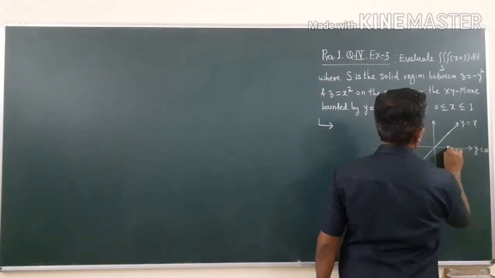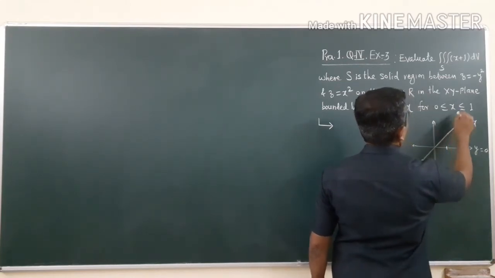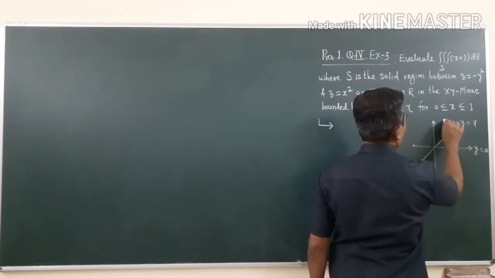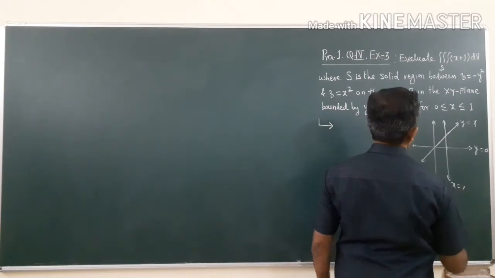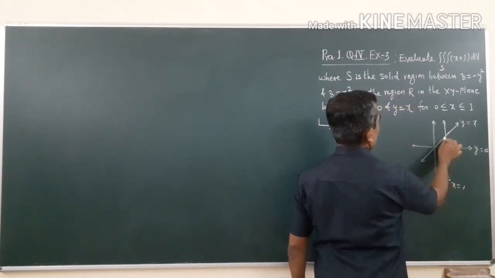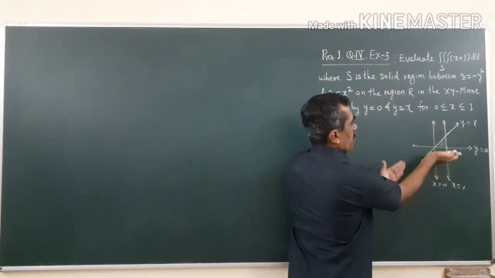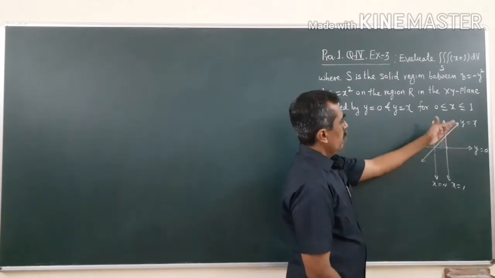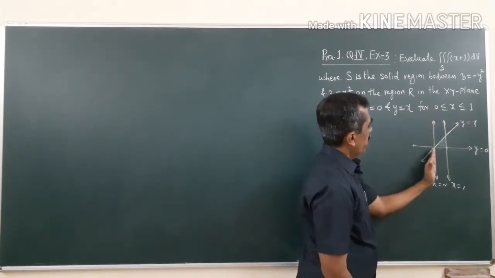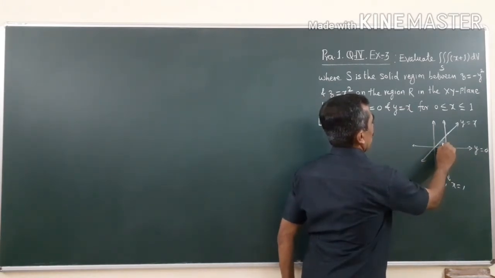Suppose here is 1, then this is the line x equals 1. So, this region is bounded by y equals 0, y equals x, and in between x equals 0 and x equals 1.